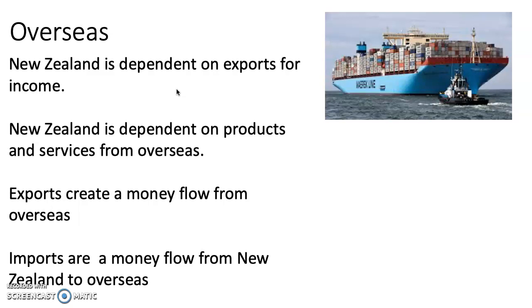Without exports, we would have an awful lot of dairy products to eat, and lots of other things as well, like forestry, and we have some coal, and we have some wine, and we export lots of stuff. We're also very dependent on products from overseas, like oil for our cars, and lots of our medicines, and most of our electronics all come from overseas. We tend to specialize as countries in things that we can do more cheaply, and then we sell them to other countries and buy in the things that we don't provide.